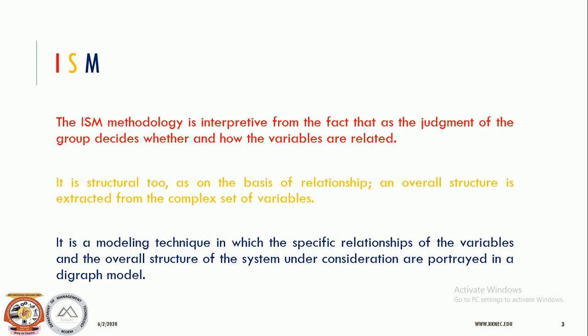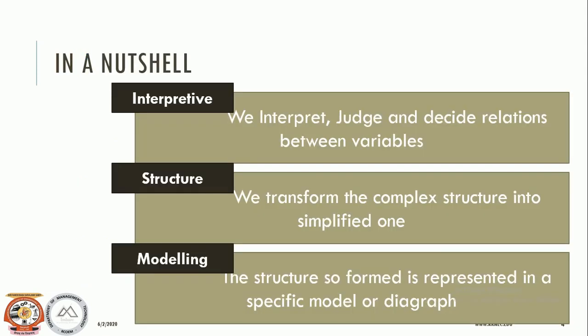In general, if 3 variables are there, A, B and C, if A is related to B and B is related to C, then we will definitely say that A is somewhat related to C, or A is related to C. So that is the transitivity of relation. We can also portray that in our diagram. So this is how the 3 words are related: interpretive, then structural, and then modeling.